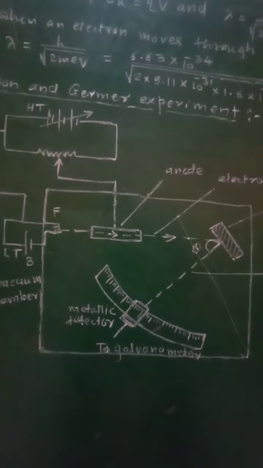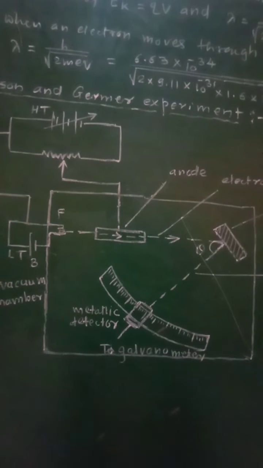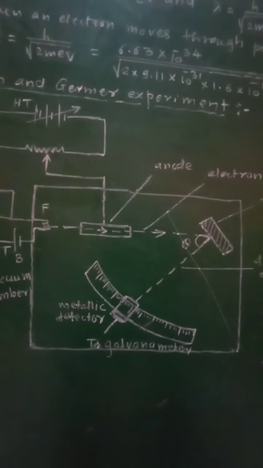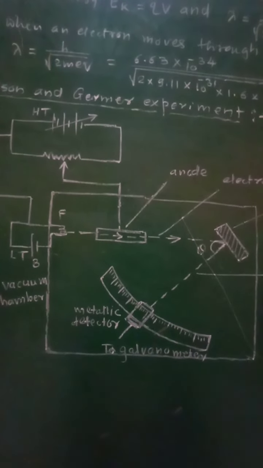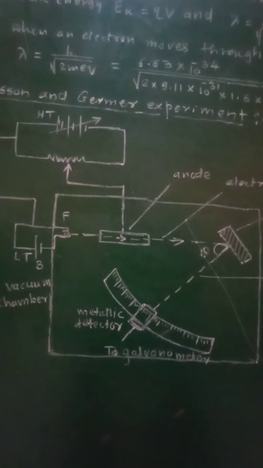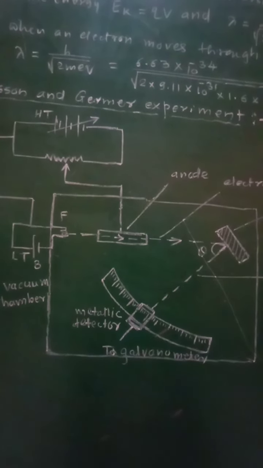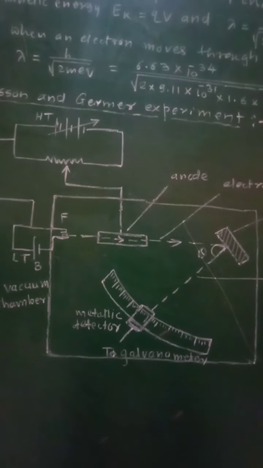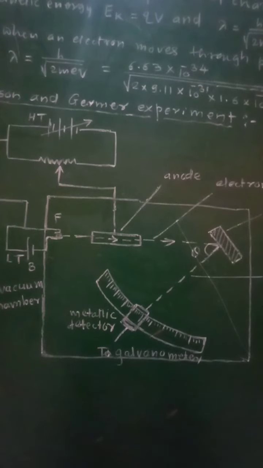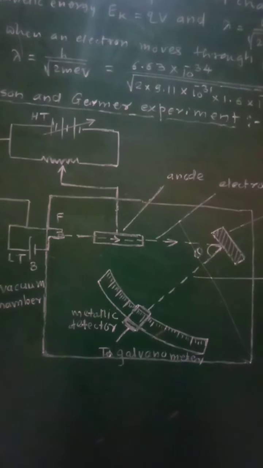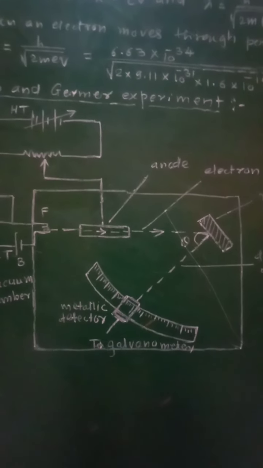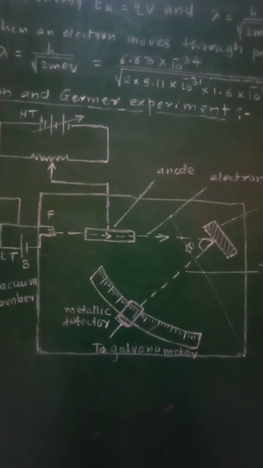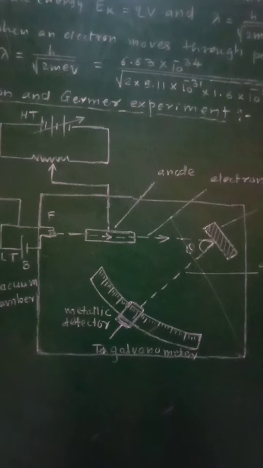By moving the detector on that circular scale, that is by changing the scattering angle theta, the intensity of scattered electron beam was measured for different values of scattering angle. Then the intensity pattern shows the diffraction pattern. The intensity pattern of this beam will give rise to the diffraction pattern.